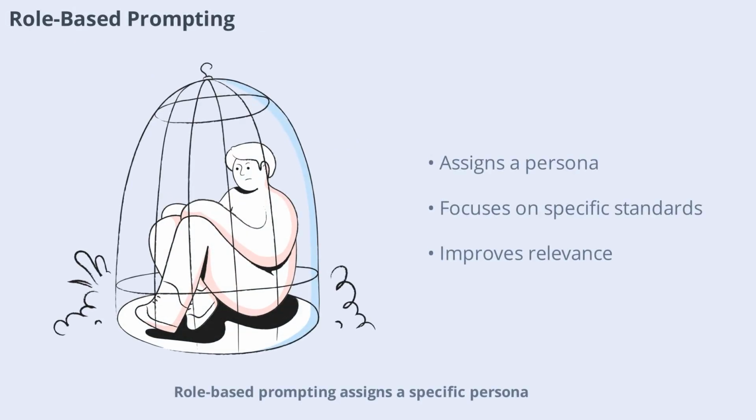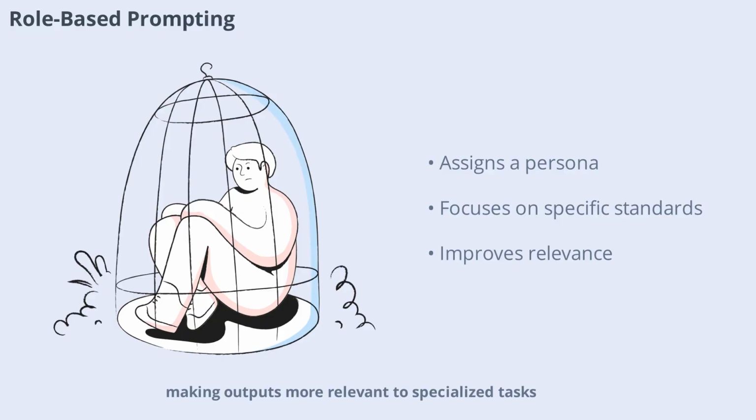Role-based prompting assigns a specific persona to the model within the system prompt. This technique steers the model's internal attention toward particular vocabularies, tones, and professional standards. For example, asking an LLM to review code as a principal security engineer will prompt it to proactively scan for deep security exploits, rather than giving generic feedback. By defining the role, you can dramatically change the depth and focus of the model's responses, making outputs more relevant to specialized tasks.